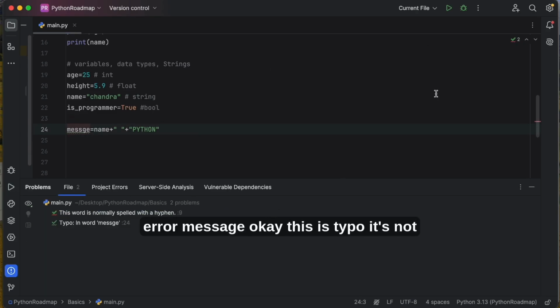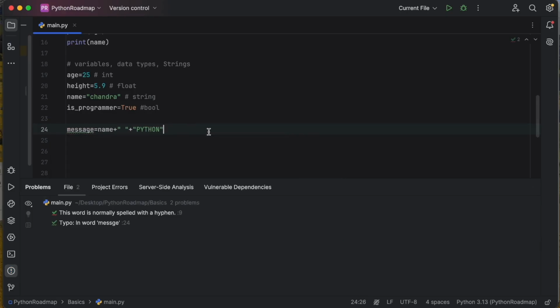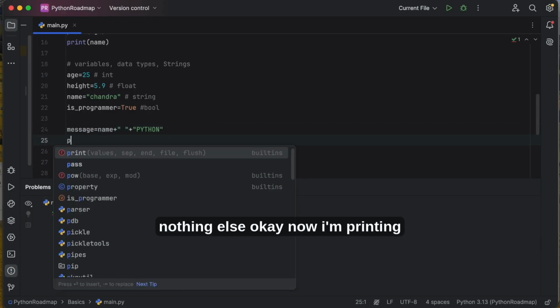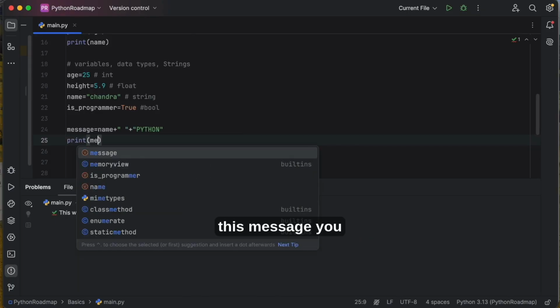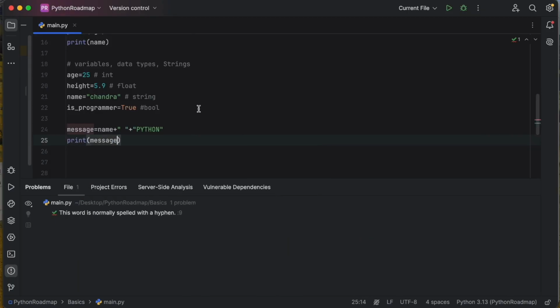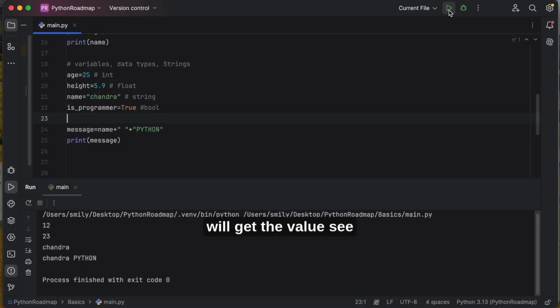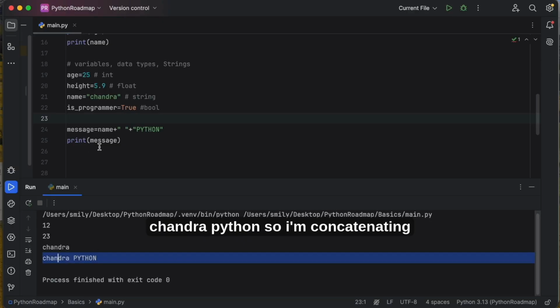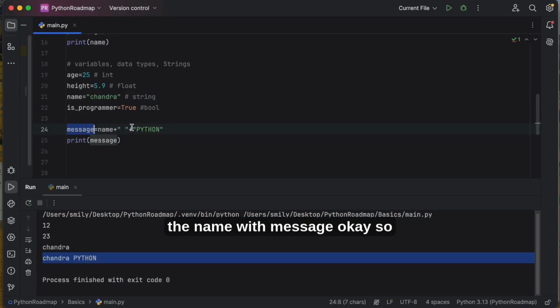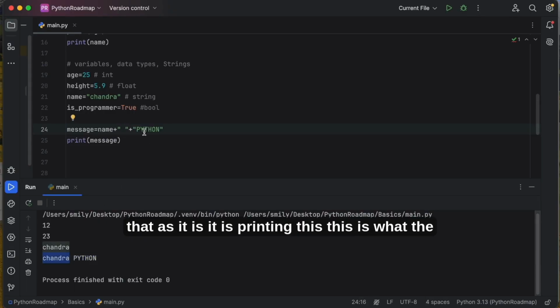What is this error message? Okay, this is a typo, it's not an S, it's nothing else. Now I'm printing this message. You will get the value, see, Chandra Python. So I'm concatenating the name with the message. I'm giving the variable name, plus then Chandra, and I'm giving the space here, so that it is printed properly. This is how concatenation works in Python.